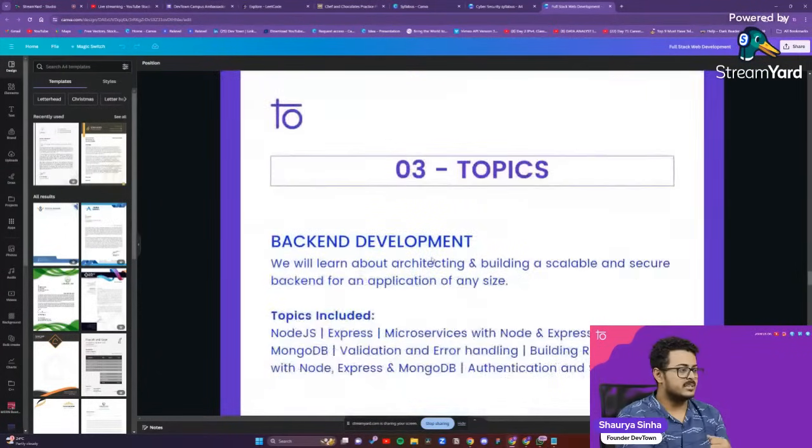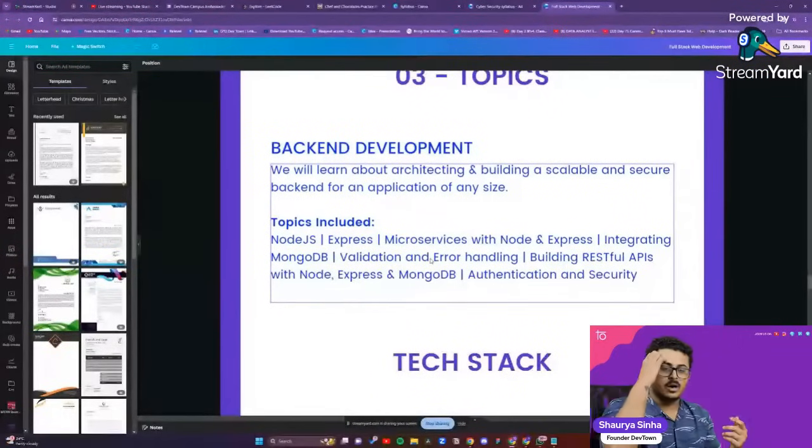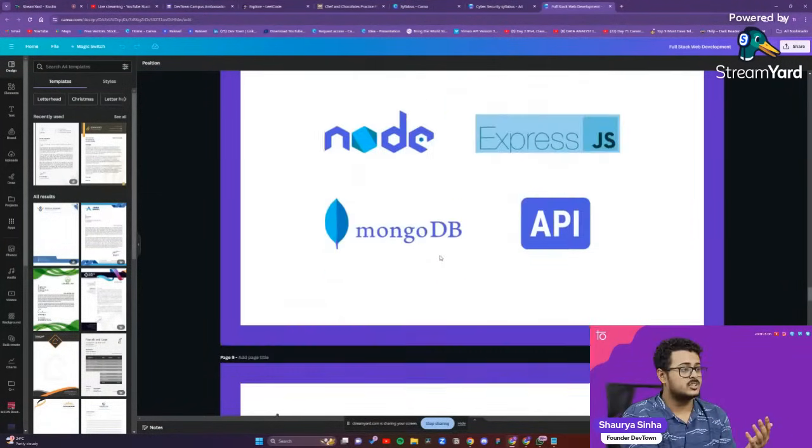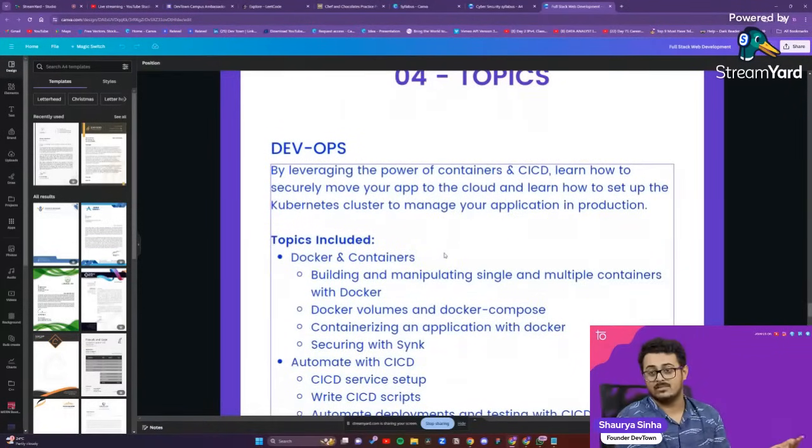Then you go further with backend web development. So Node.js, Express, MongoDB, monolithic versus microservice architecture, validating and error handling. Then you're having building RESTful APIs, how to make sure that your backend is secure, security, authorization, and authentication of your backend itself. Then you move towards cloud computing and DevOps.